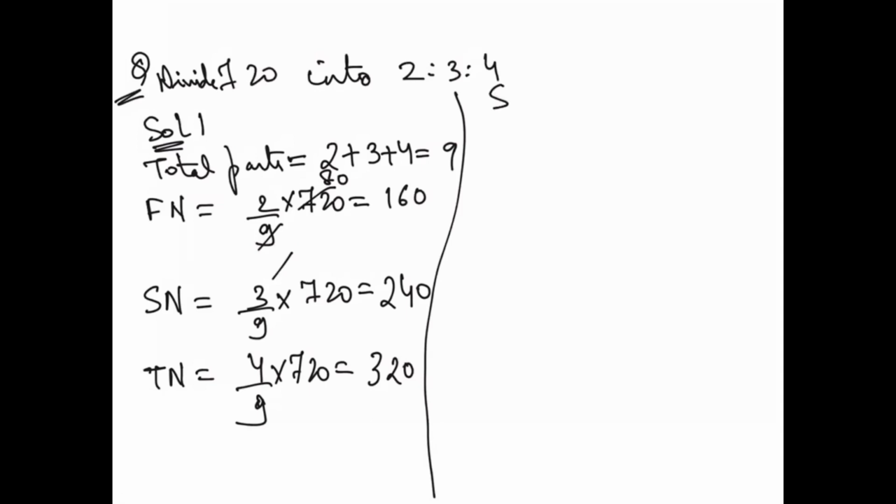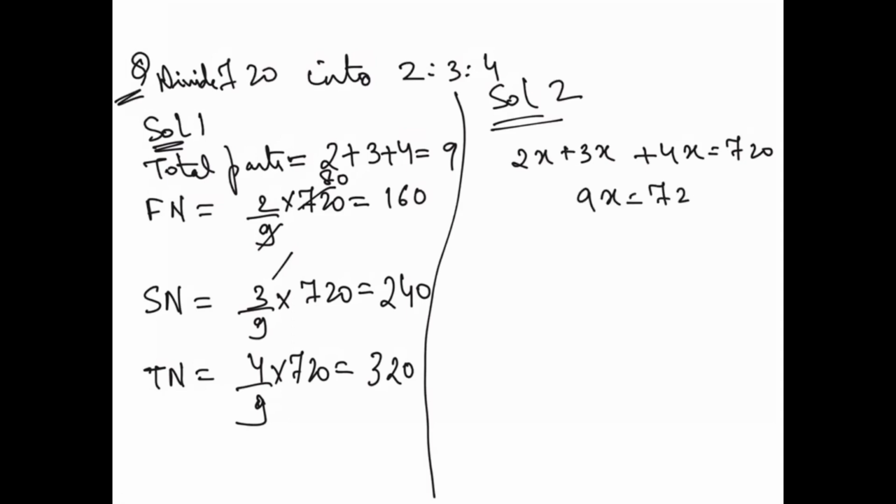All right. Now I'll show you solution number 2. What is solution number 2? Same thing. 2x plus 3x plus 4x will be equal to 720, which is 9x equal to 720. So x will be equal to 80.